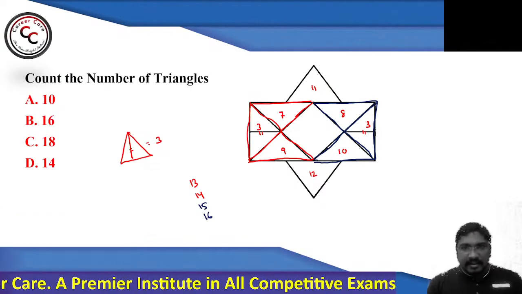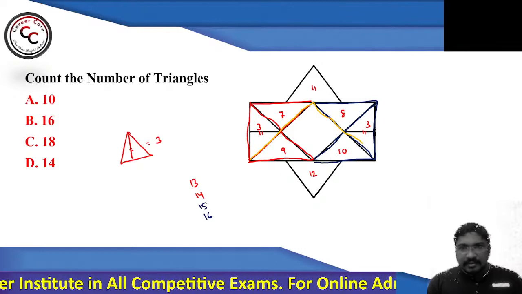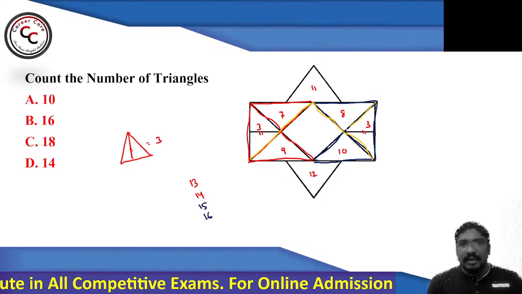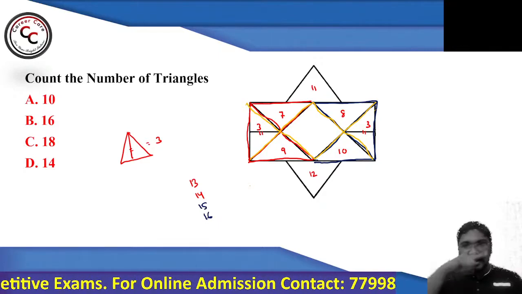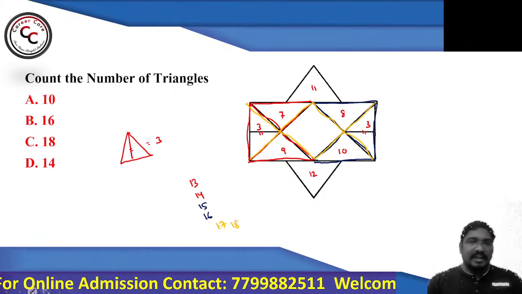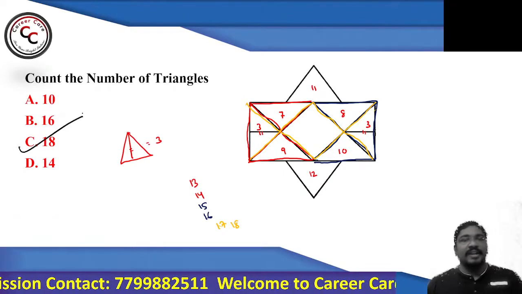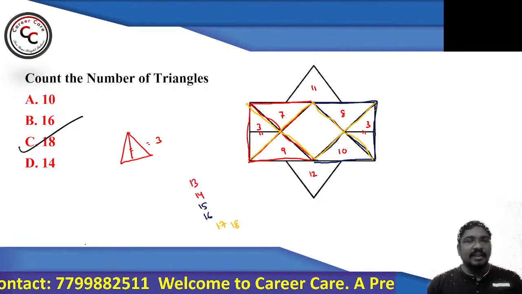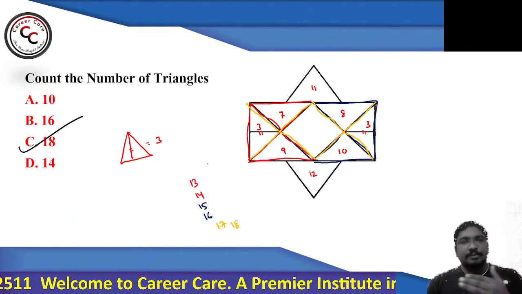Then look at this: 17 and 18, the two bigger triangles which are present in the middle. So total, how many triangles can you find? Simply you can say there are 18 triangles in this particular figure.